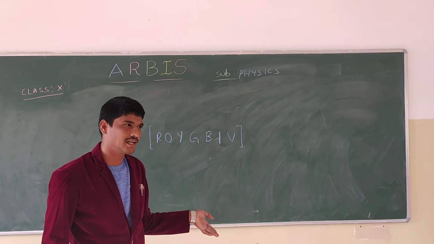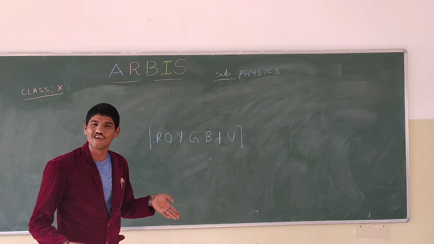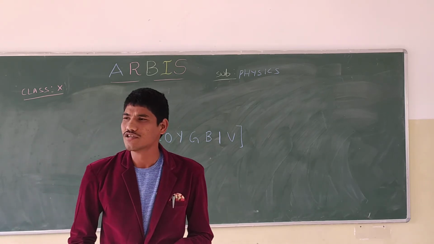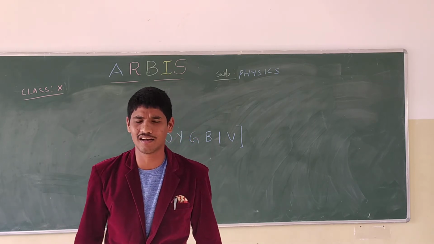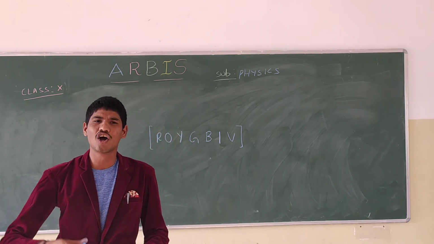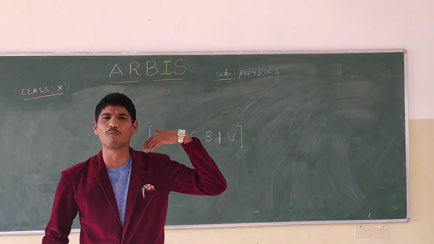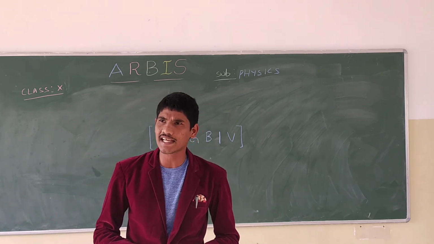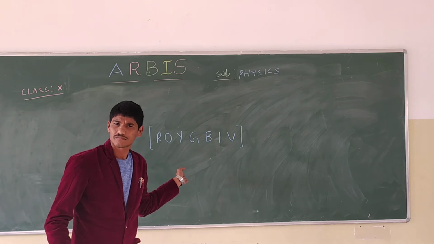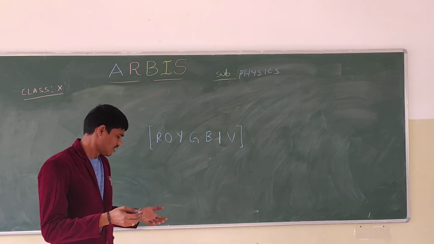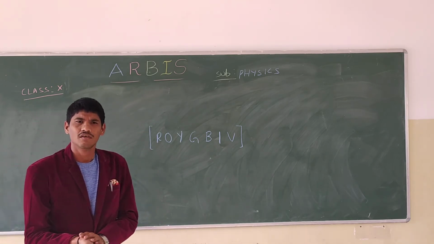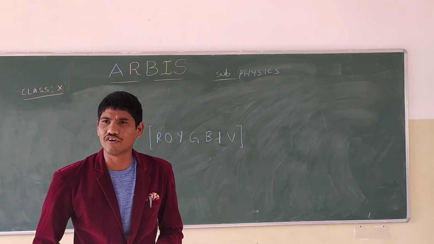Why have I taken red, orange, yellow, green, blue, indigo, violet in this order? We know that in danger lights we use red signals. Why do we use only red lights? It means it has more wavelength, and more wavelength means it will travel more distance. That is the reason I have taken this order. Now I am going to give the ranges of these colors.